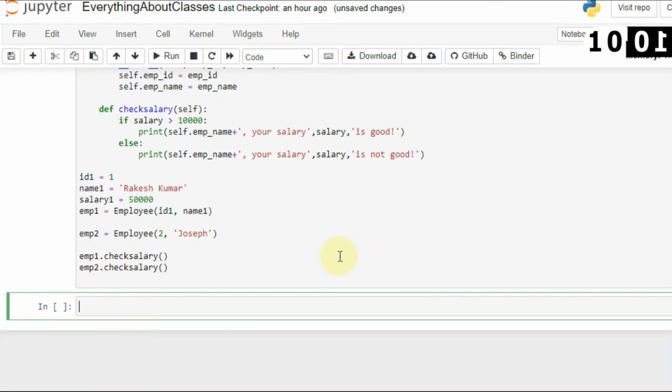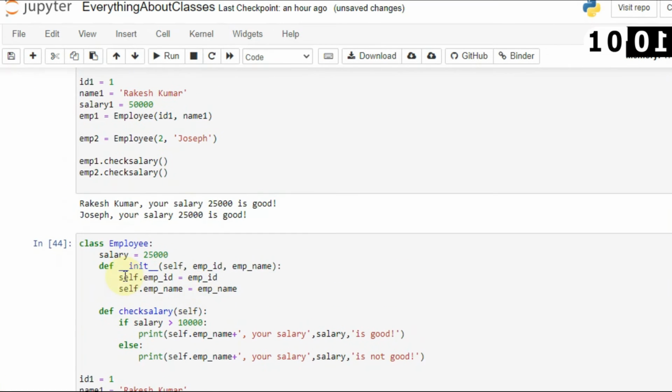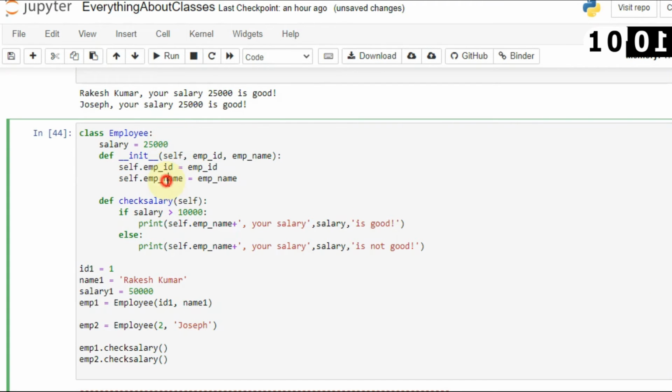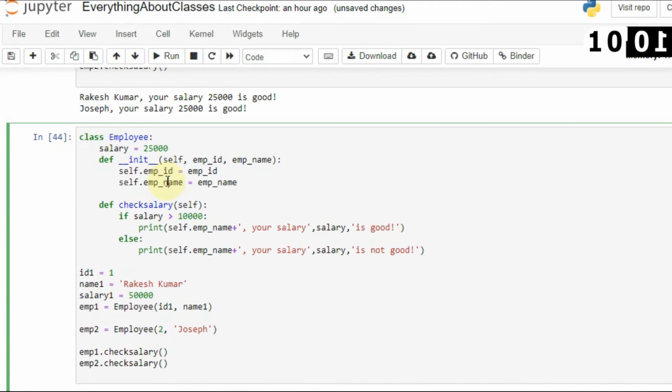Let's run this again. It will show me an error because salary is not defined. Even though you are saying that it is creating a global variable, it is not global unless it is associated with the class. When you create anything in classes, it is always about the classes, so you cannot easily access that.